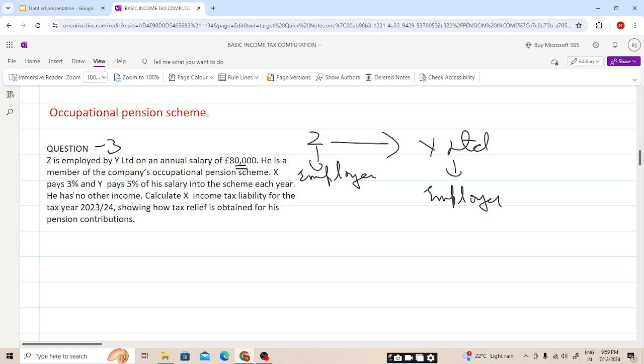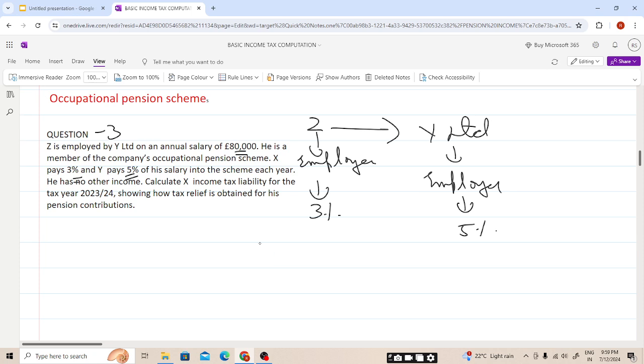Z pays 3% and his employer also pays, students, 5% of his salary into the scheme each year. He has no other income. Calculate Z's income tax liability for the tax year 23-24, showing how tax relief is obtained for his pension contribution.